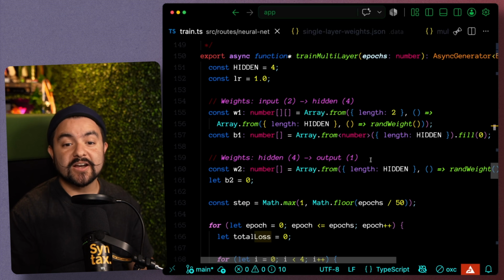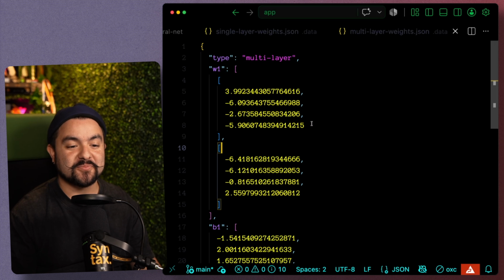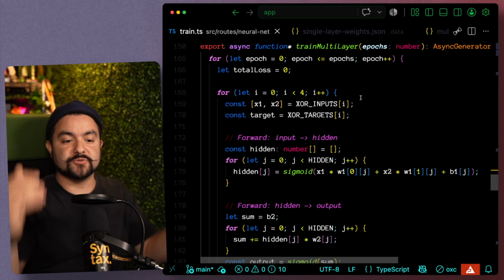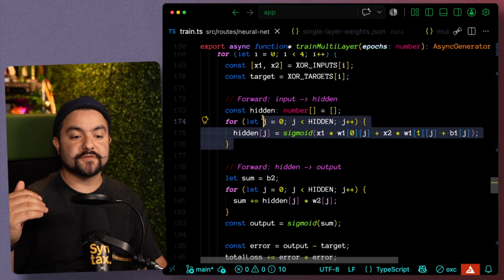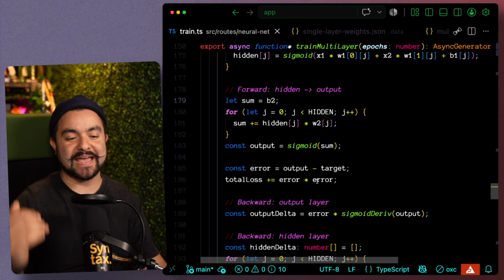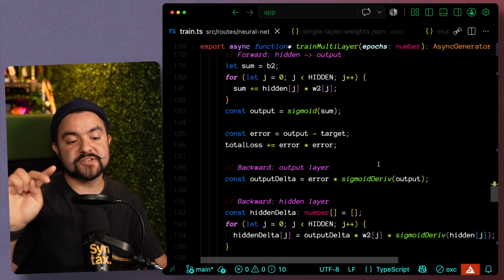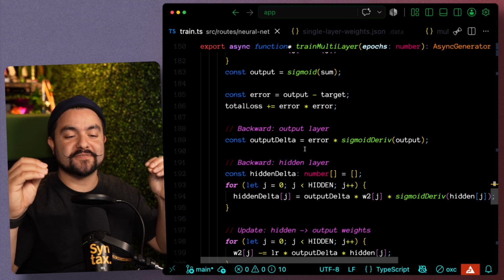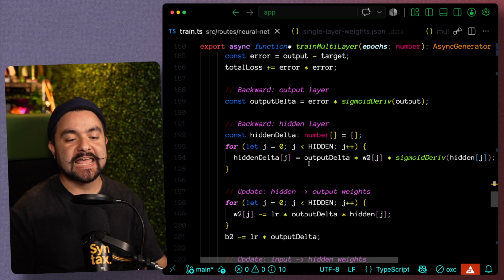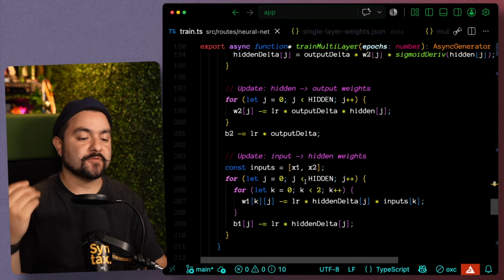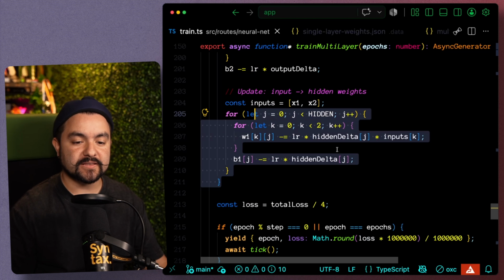Now, train multilayer is very similar, except for the fact that we have to come up with random weight values for every connection. The iteration code is very similar, except we just have to work up through 2 layers. So first we do from the input to the hidden layer, and then we do from the hidden layer to the output. So the code is very similar. Now we just have 2 different deltas, right? We have the output delta, that is how far we are off from the output to our expected values, and then the hidden delta, how far we are off from that hidden layer. So from there, we update all of the weights accordingly and then repeat.